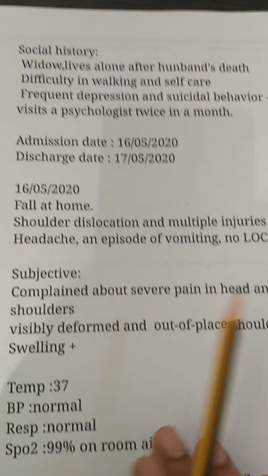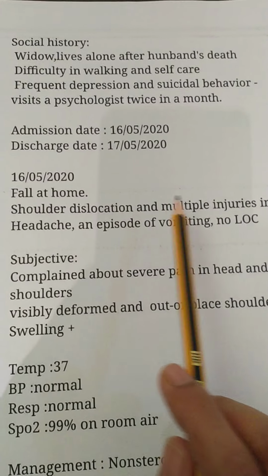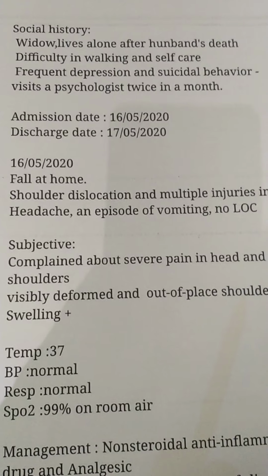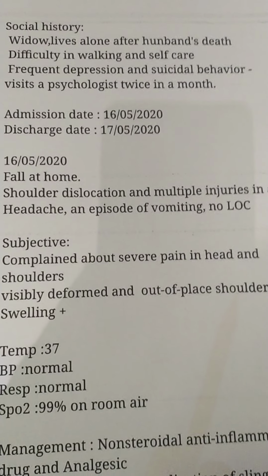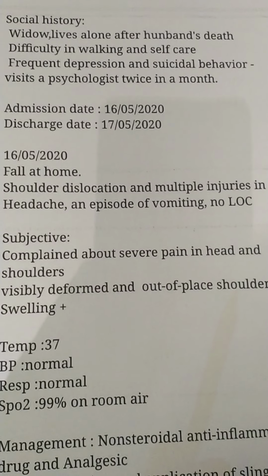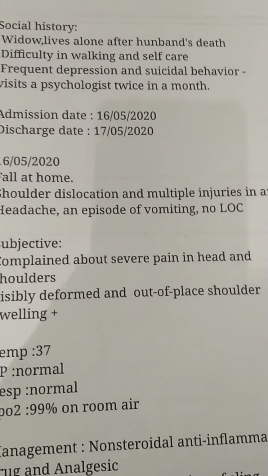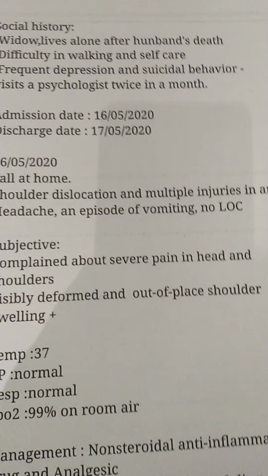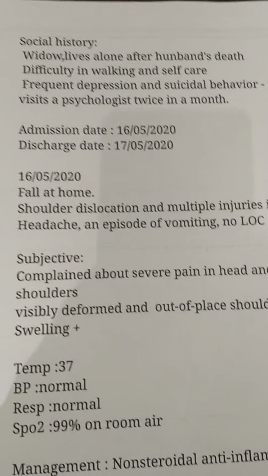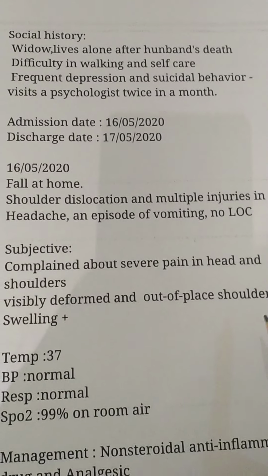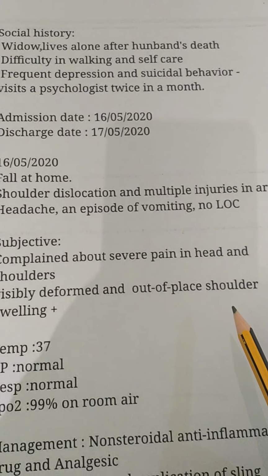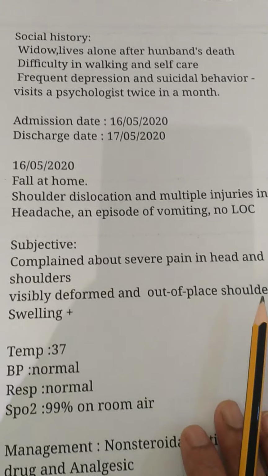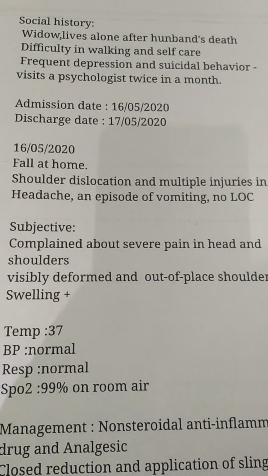Then what about the social history? She is a widow, lives alone after her husband's death, has difficulty in walking and self-care, frequent depression and suicidal behavior, and visits a psychologist twice a month. Then we should look at the admission date, which is 16/5/2020, and the discharge date, 17/5/2020. So the next day itself she was discharged.